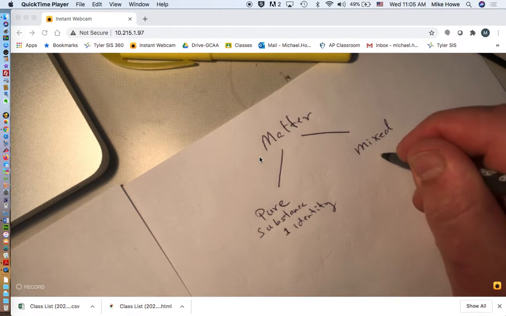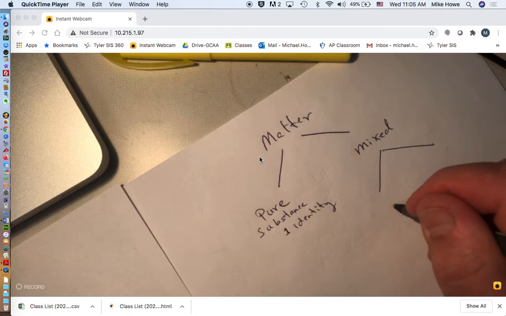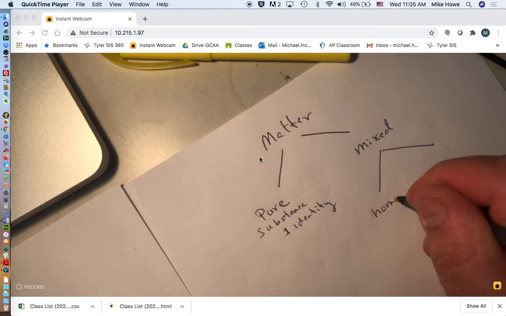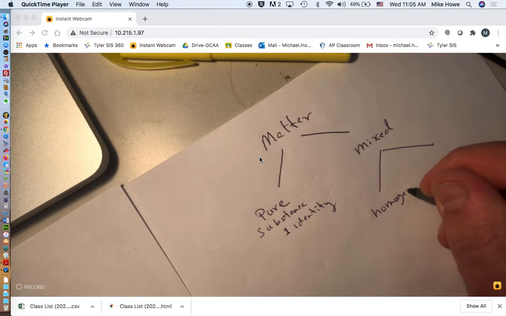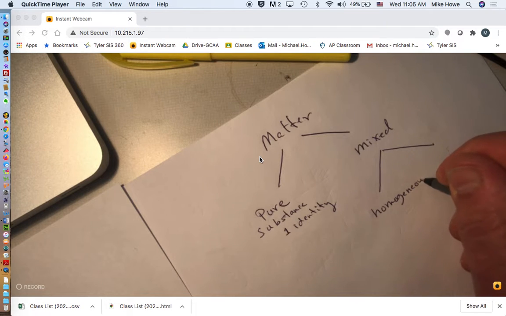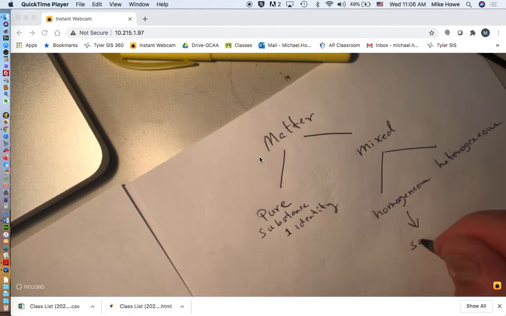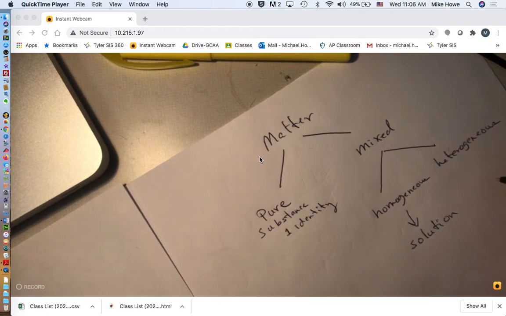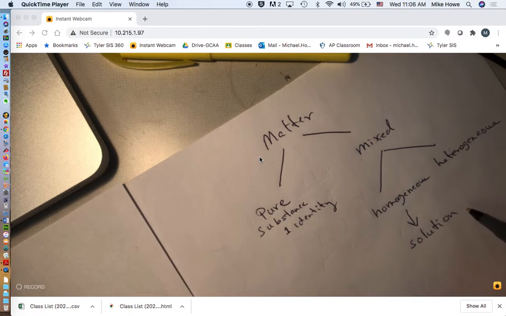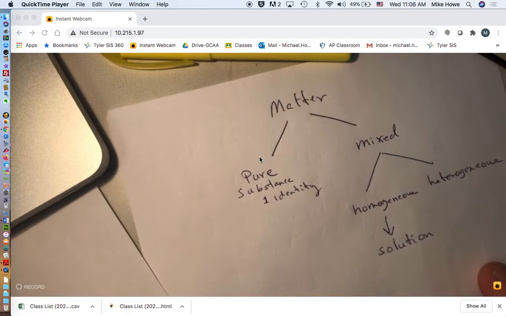If it's mixed, then matter is either homogeneous or heterogeneous. Homogeneous matter only exists as solutions, homogeneous mixtures only exist as solutions. And heterogeneous mixtures can be all sorts of things, all mixed up.